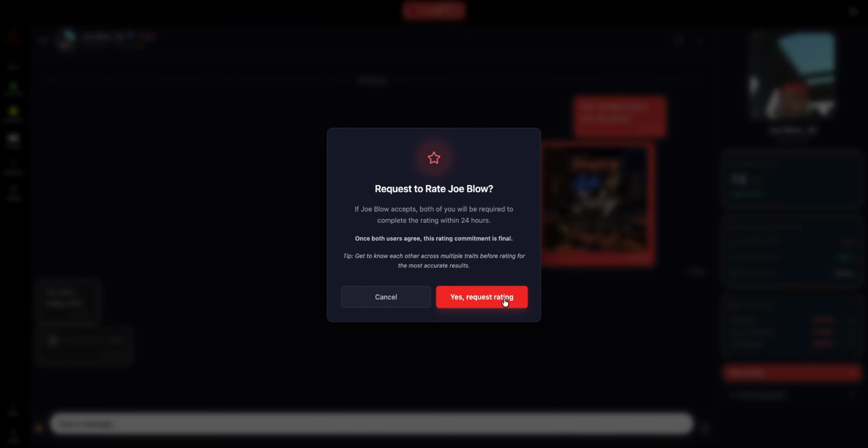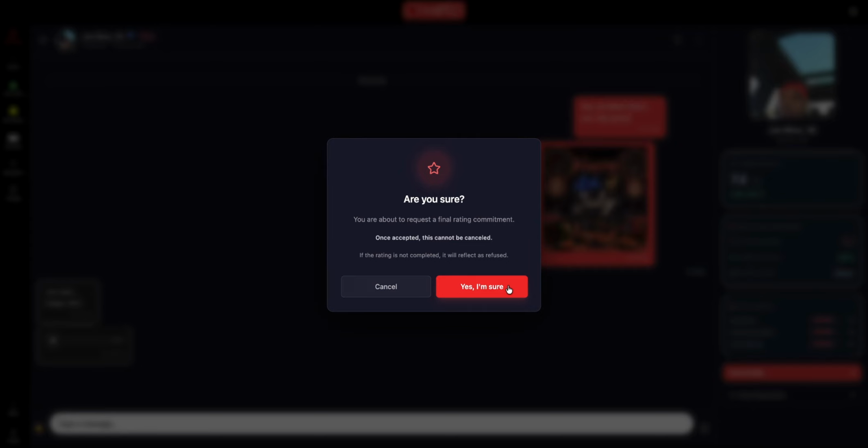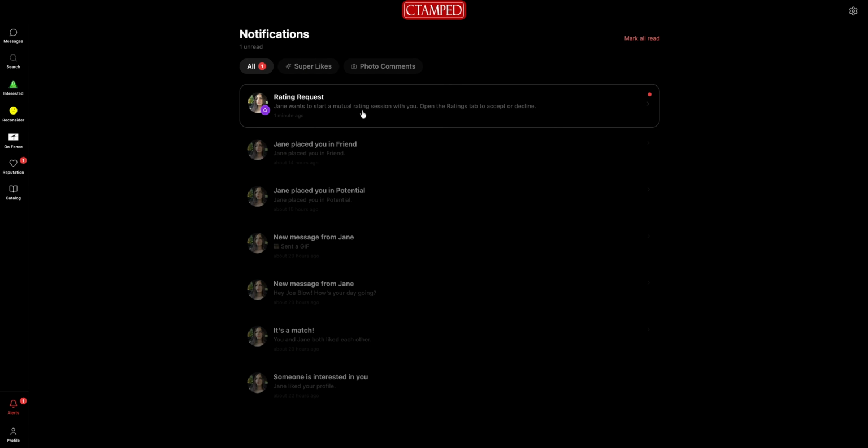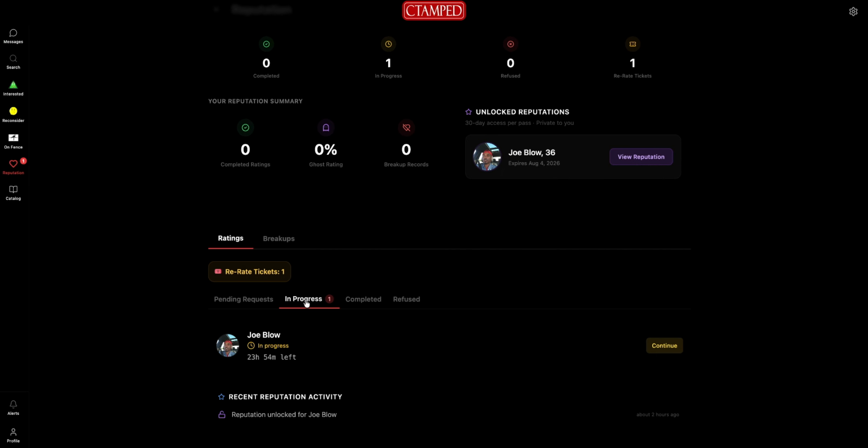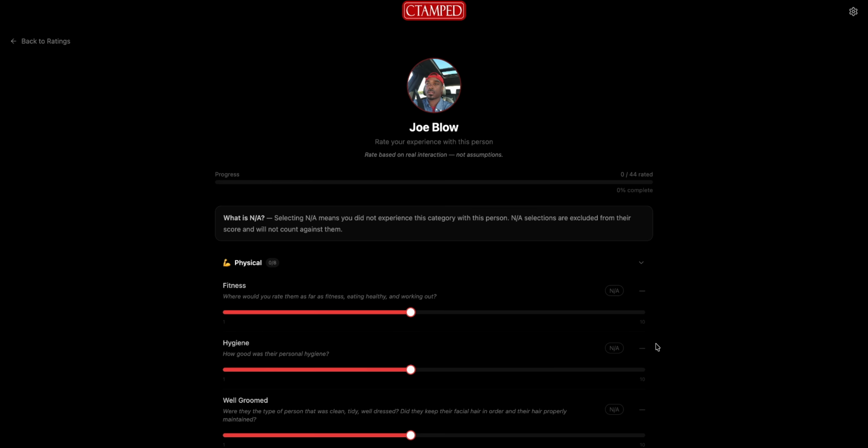4. Request to the other user that you want to enter into a session. But it has to be agreed upon by the other user to do this, so there will be no malicious and random rating. So when the other user agrees to be rated as well, this is when you both can rate each other. You will have 24 hours to complete this.